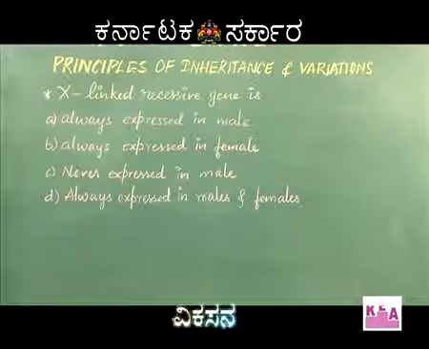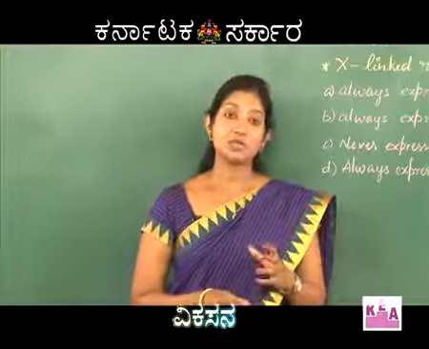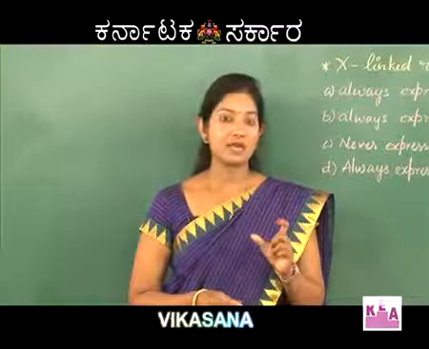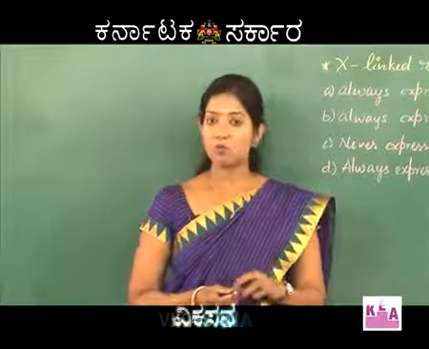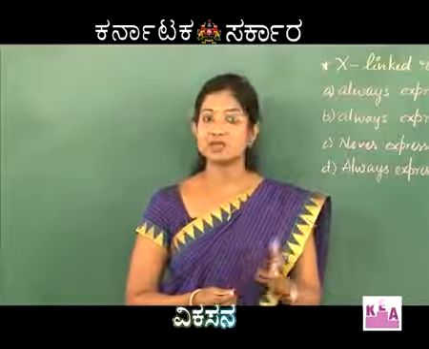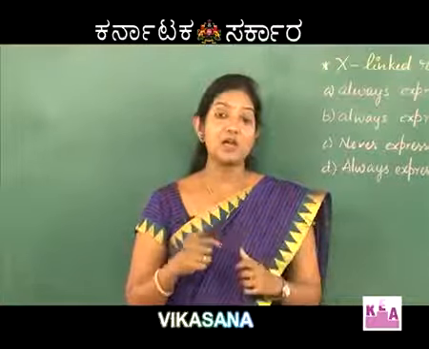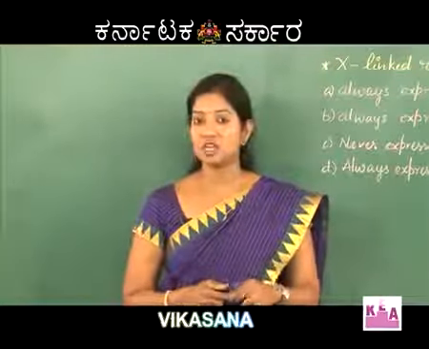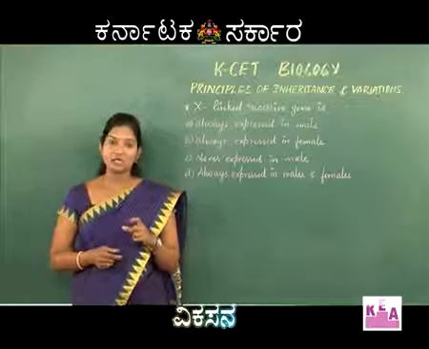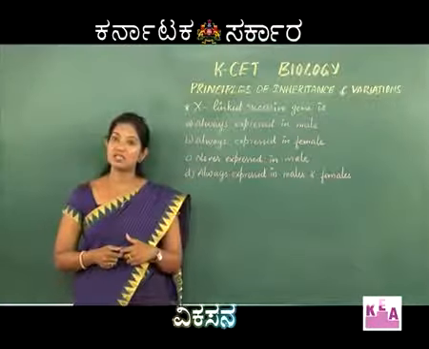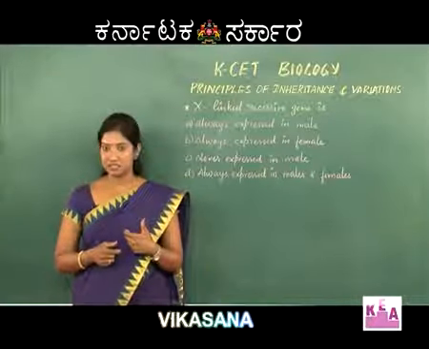X-linked recessive genes. One feature of recessive genes is that they will get expressed only if they are present in homozygous condition. That is, in the chromosome complement, both the alleles have to be recessive. If one recessive gene is accompanied by a dominant gene, then the dominant gene will suppress the recessive gene and express itself. So the rule is, if a recessive gene has to be expressed, it has to be present in a set of 2, or the pair should have both recessive genes.